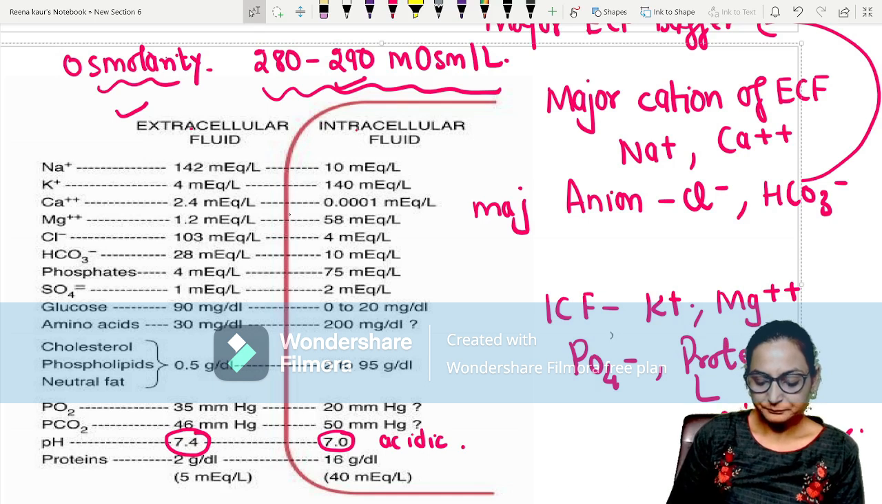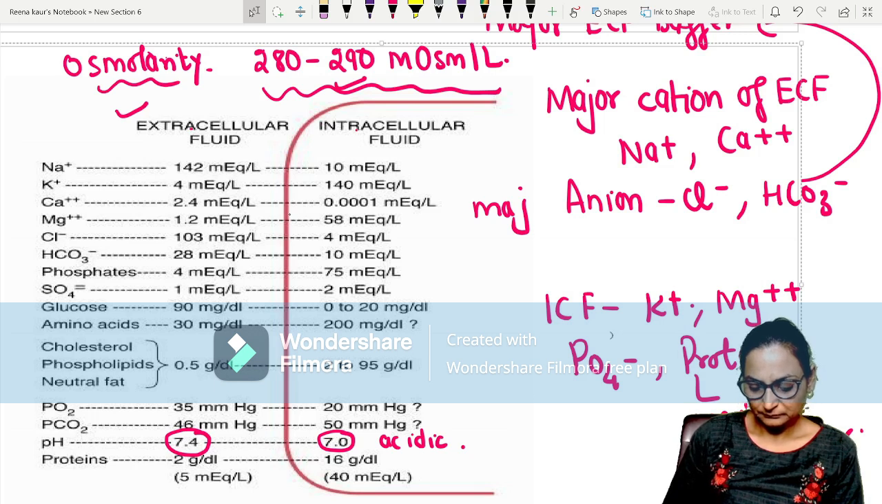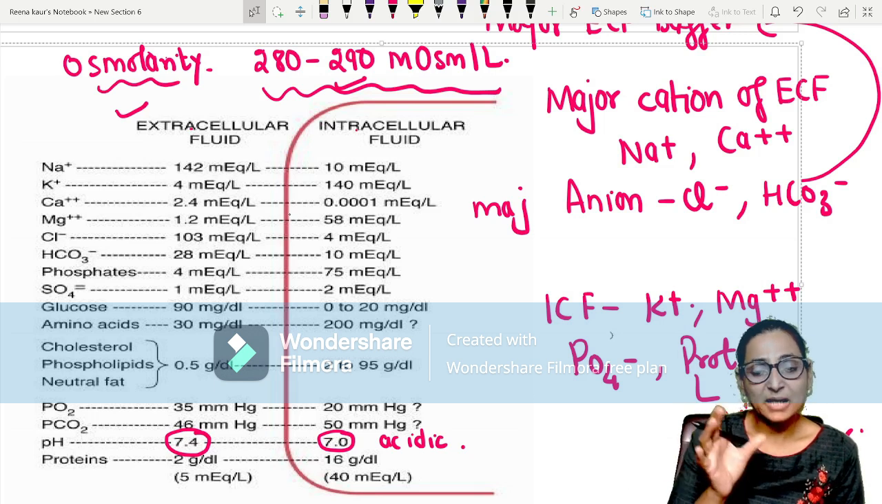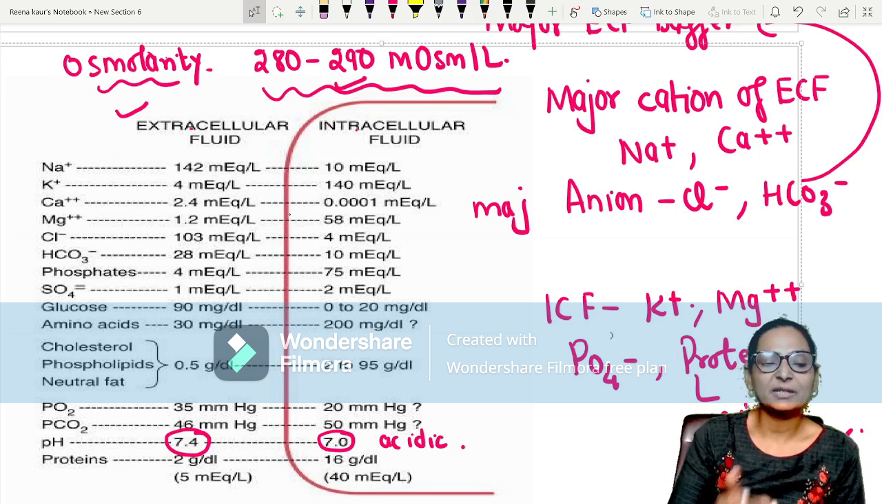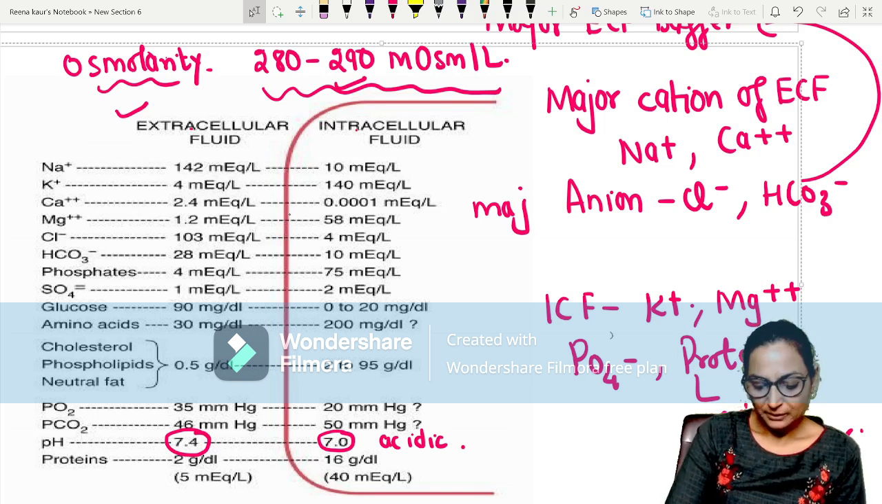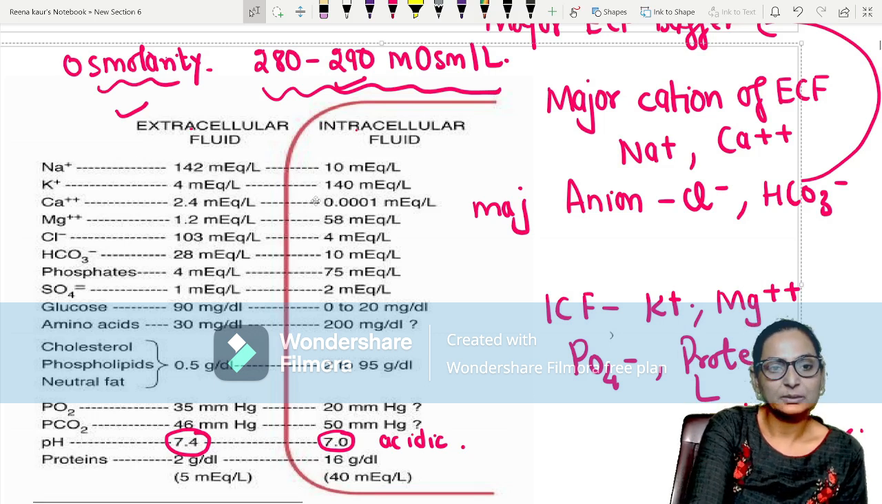Done? So the most important thing is the ionic differences. Again, the reason is the selective permeability of the membrane, which does not allow everything to come inside and outside. Yes, good. Now,